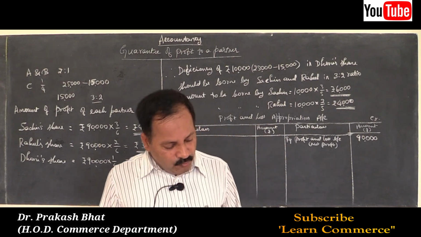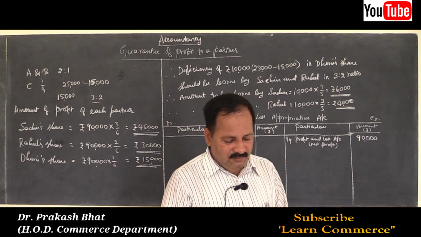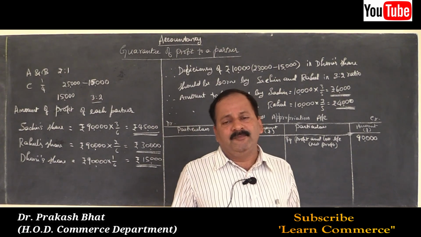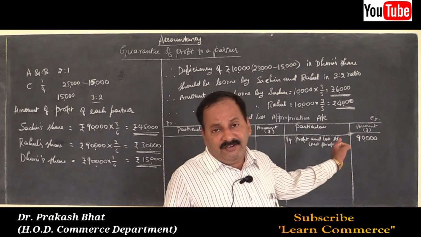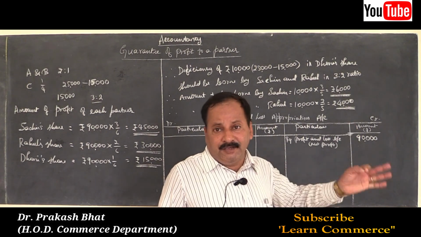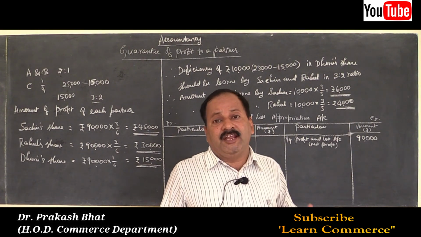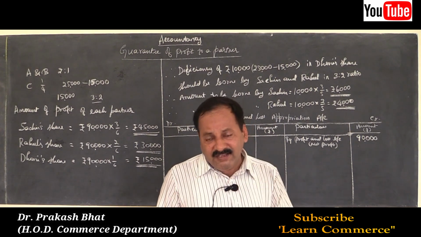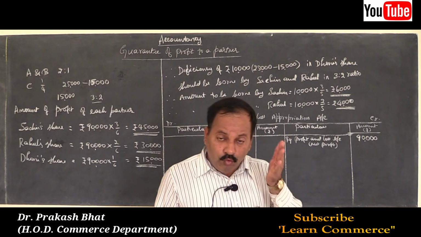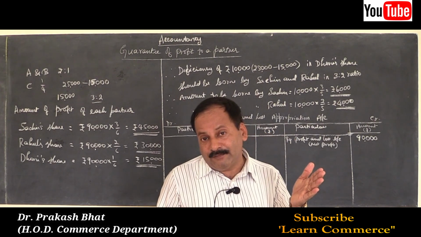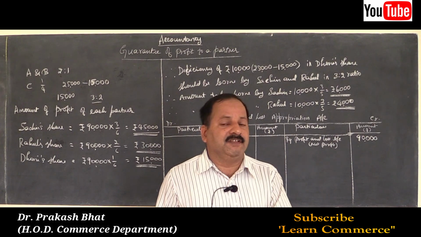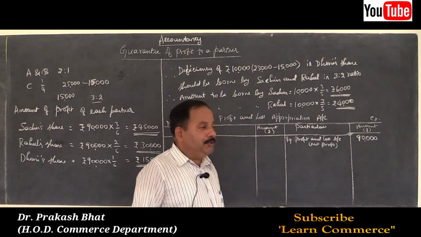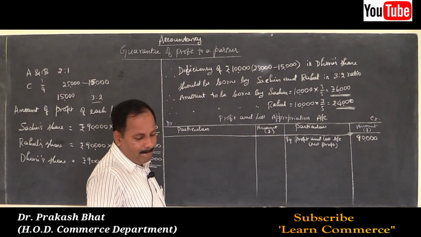Then what else? This amount should be distributed because there are no other adjustments. So straight away distribute this profit among the partners in their new profit sharing ratio, 3:2:1, 3/6, 2/6 and 1/6. And in inner column itself, you have to do the adjustment of deficiency. Then write the net amount in the outer column. That is what you have to do here.